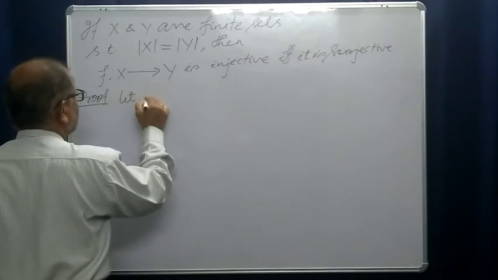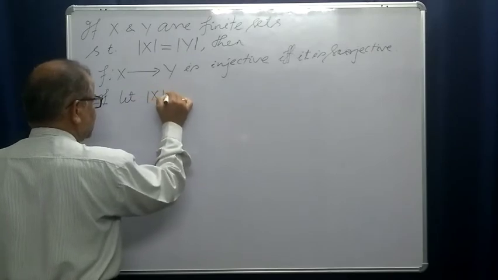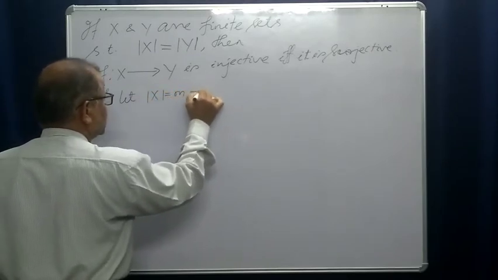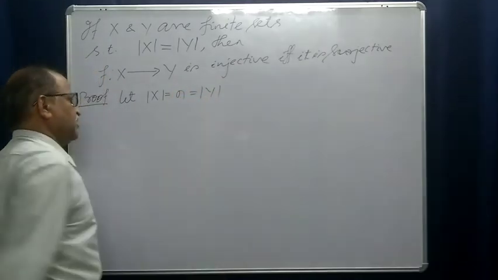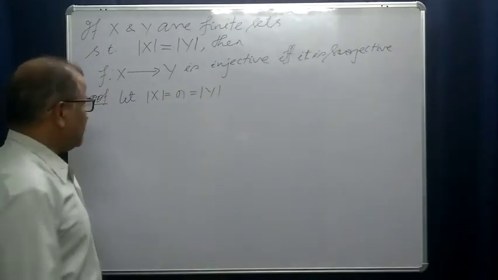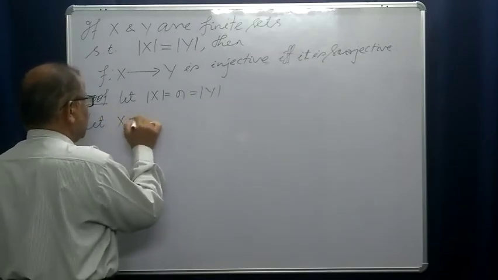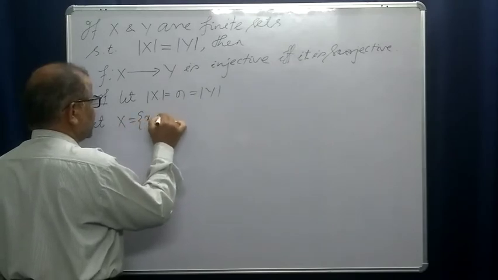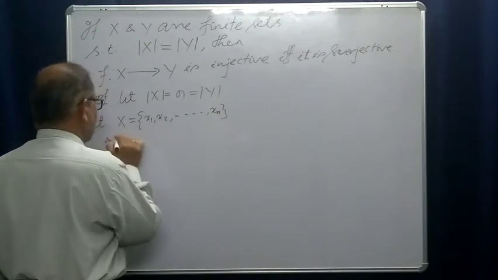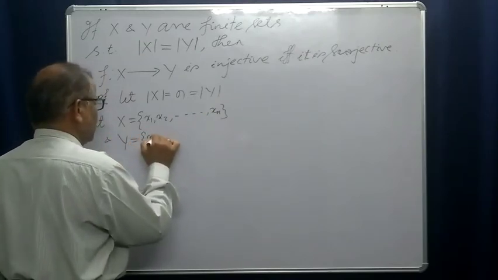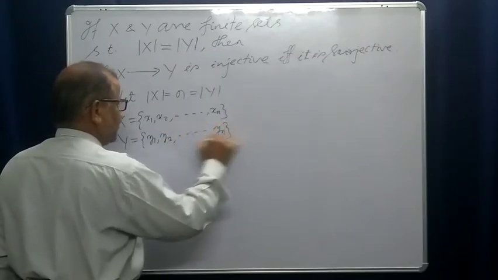Let cardinality of x be equal to n, that is equal to cardinality of y. Then you can take x equal to x1, x2 up to xn, and y equal to y1, y2 up to yn.